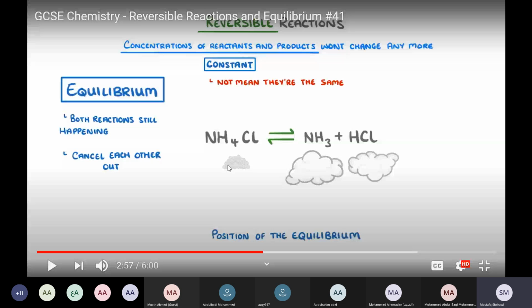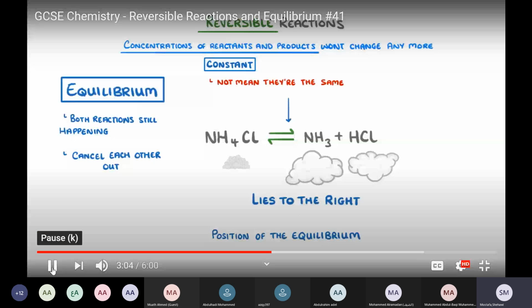When there are more products, like this, we say that the equilibrium lies to the right. So when we have more product concentration at equilibrium, the equilibrium lies to the right. When we have more reactants, we say that the equilibrium lies to the left.